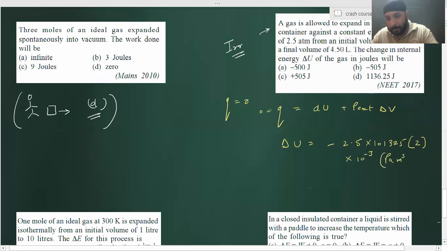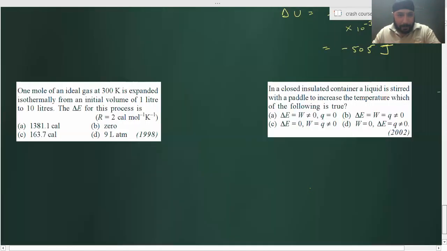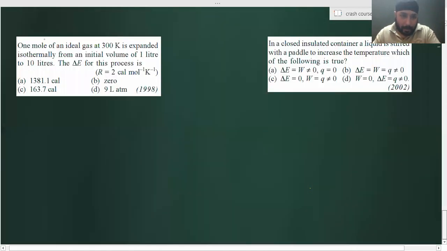So you multiply this overall thing, what will I get? Minus 505. Understood? Everyone? Yes, sir. So it will be minus 505 joules. Shall we move ahead to the next question? I guess you would have done this question earlier also, right? Yes, sir.